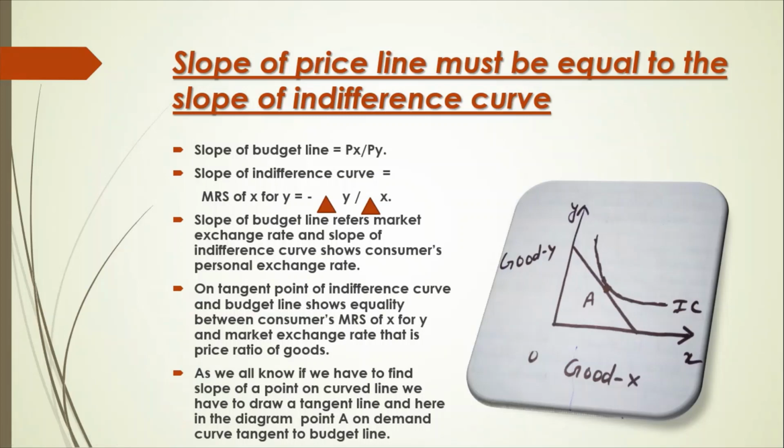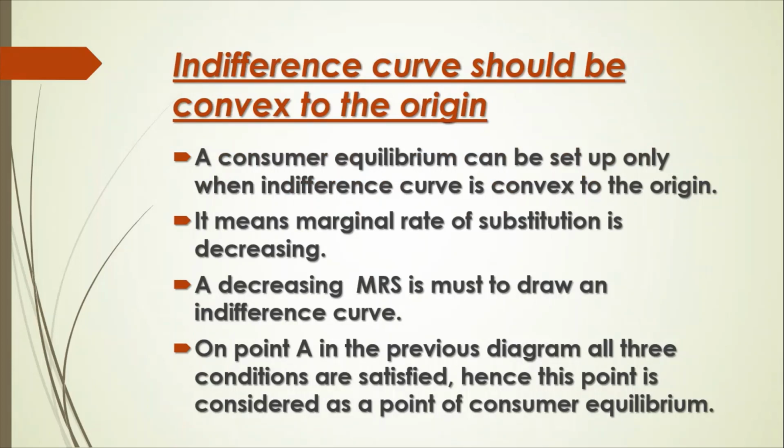Now, third condition is indifference curve should be convex to the origin. A consumer equilibrium can be set up only when indifference curve is convex to the origin. It means marginal rate of substitution is decreasing. A decreasing marginal rate of substitution is a must to draw an indifference curve. On point A in the previous diagram, all three conditions are satisfied, hence this point is considered as a point of consumer equilibrium.